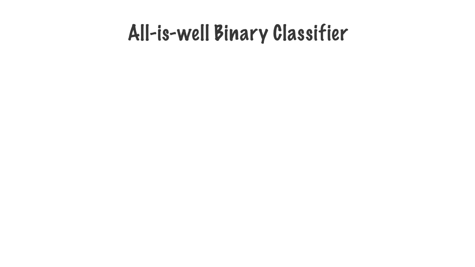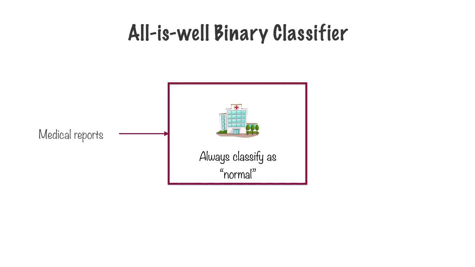Let's say you have what I'd call an all is well binary classifier. Whatever information you feed in, and in this particular case, it happens to be medical reports, this machine learning model will always say, no problem, everything looks fine, I can't detect any cancer. This is a machine learning model which always classifies your medical reports as normal.